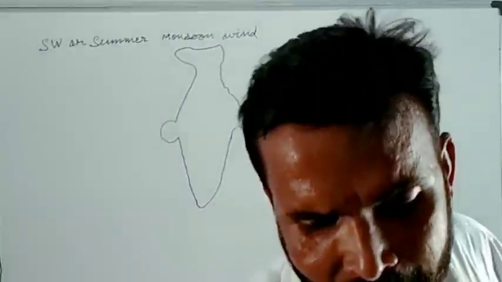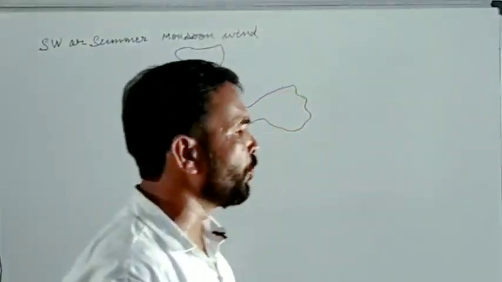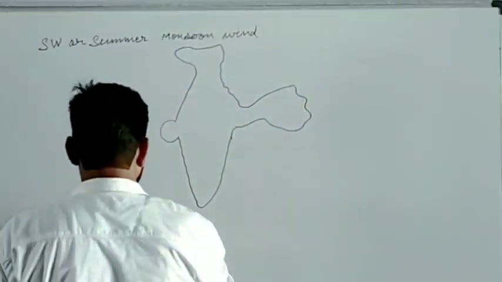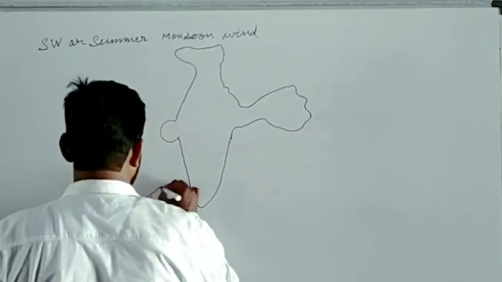So after the first week of June, the winds come from the southwest direction, like this.